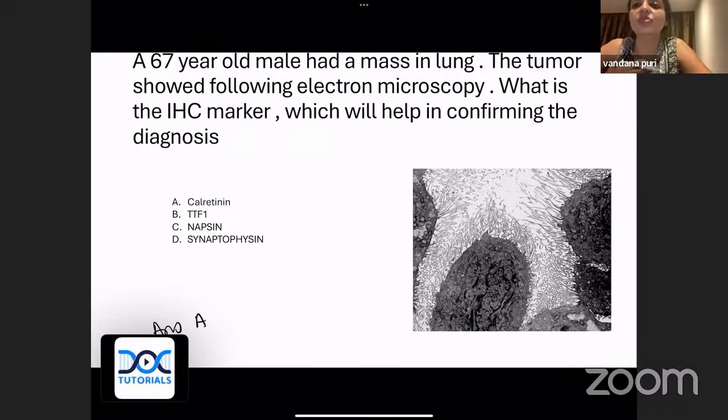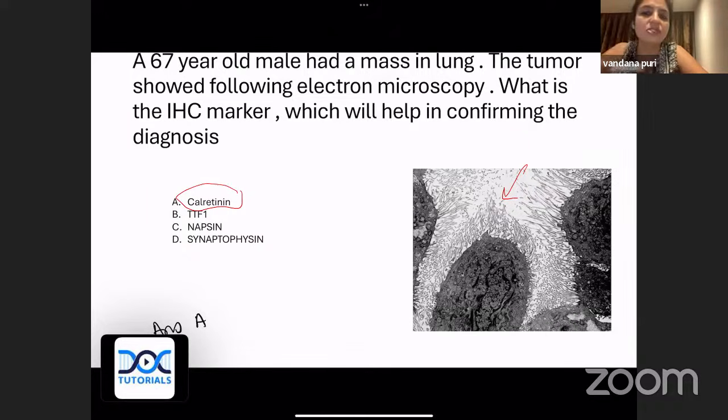So 67-year-old male presents with mass in the lung. The tumor showed the following on electron microscopy. What is the IHC marker that will help in confirming the diagnosis? Please remember, these are long and thin microvilli which you are seeing. This is your mesothelioma, and you know mesotheliomas are positive for calretinin. Okay, calretinin is a marker for mesotheliomas.